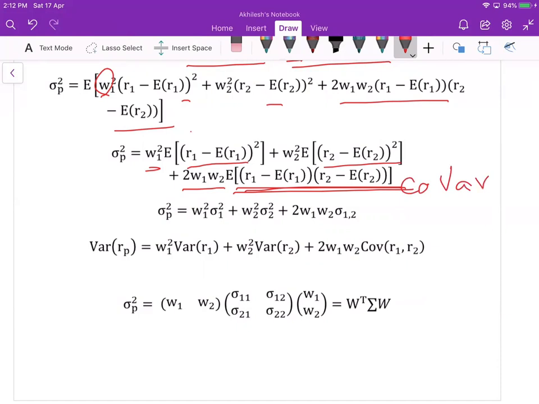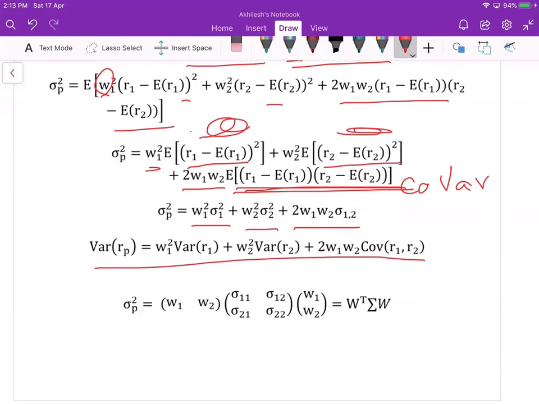Covariance. And this is the variance of the first asset. This is the variance of the second asset. Similarly, W1 square sigma 1 square, W2 square sigma 2 square, and 2 W1 W2 sigma 12. You can write whichever notation you want.